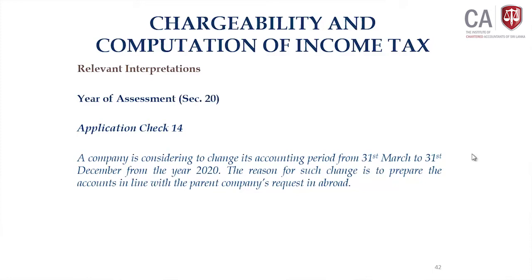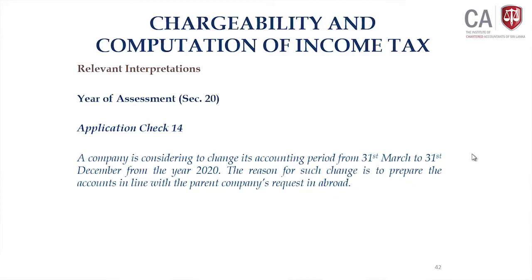The reason for the change is justifiable because they have to prepare the accounts in line with the parent company's request abroad. Let us say their parent company's accounting period is 31st December. Maybe to go in line with the consolidation requirement, the Sri Lankan subsidiary company also has to prepare the accounts for the year ending 31st December.